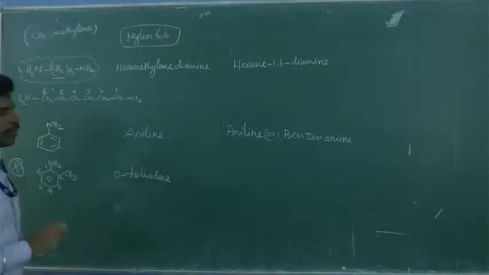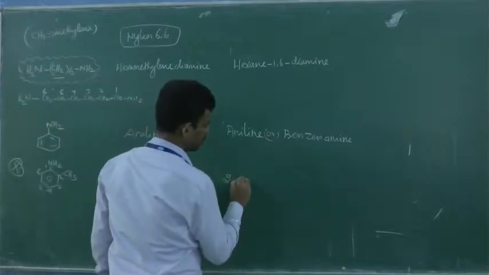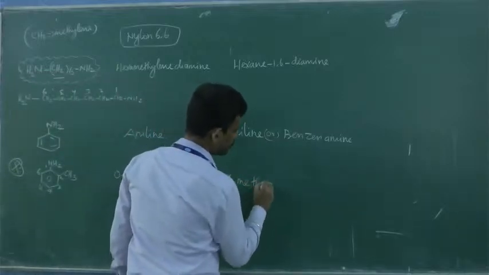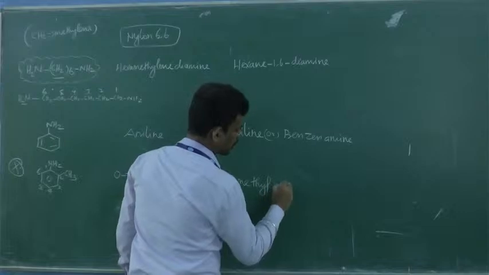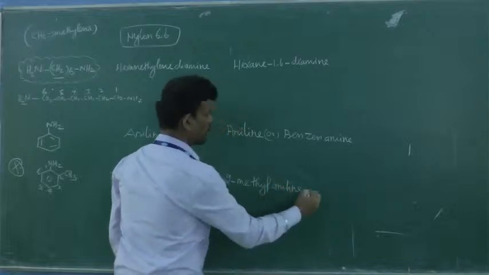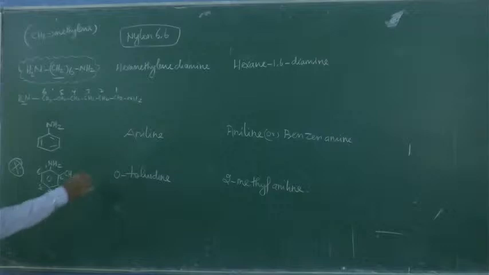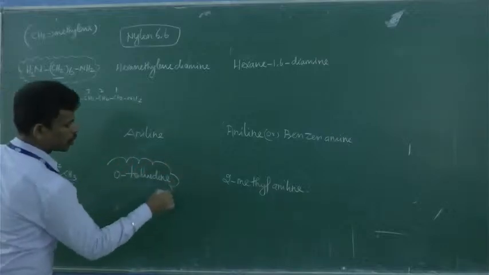Is it clear? So 2-methyl aniline or 2-methyl benzenamine. Ortho-toluidine is very important.